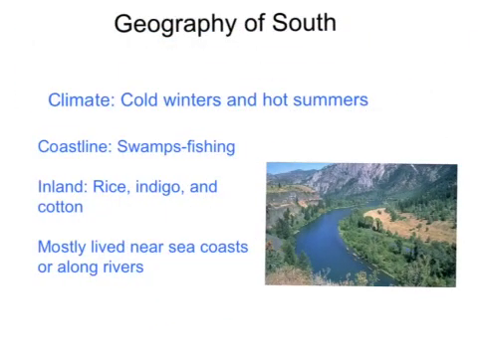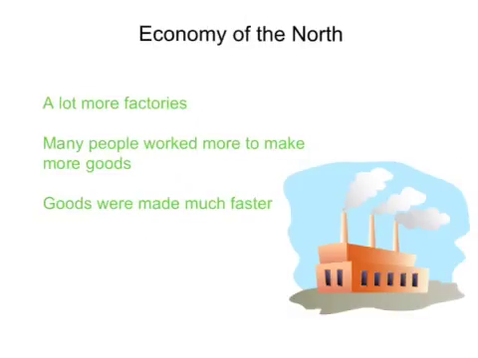Geography of the South. The climate in the South has cold winters and hot summers. On the coastline there are swamps and they fish there. Inland is rice and indigo and cotton. Mostly they live near seacoasts or along rivers.